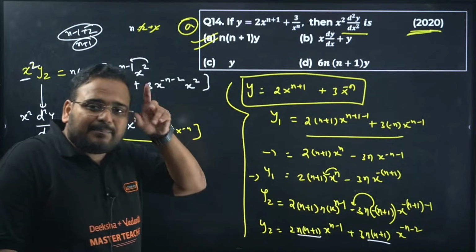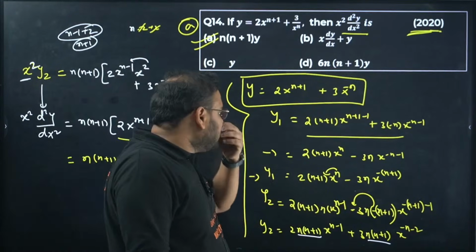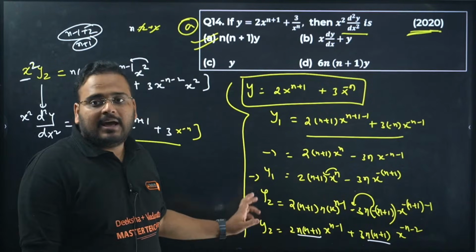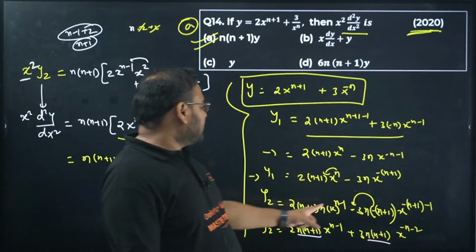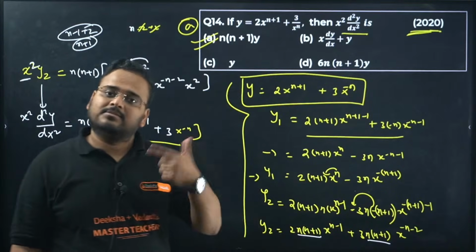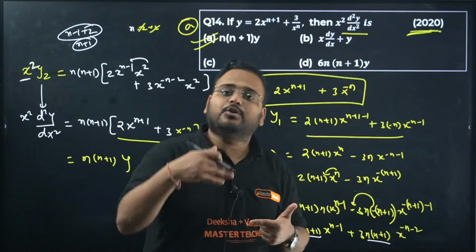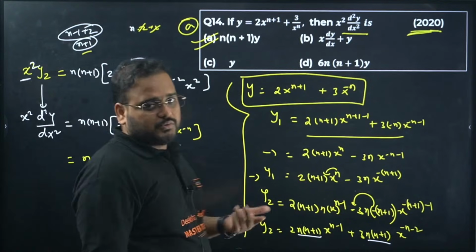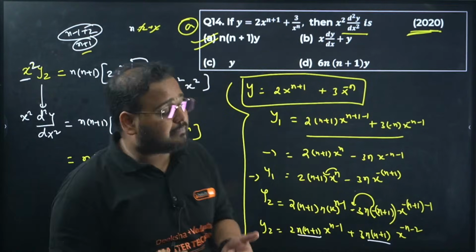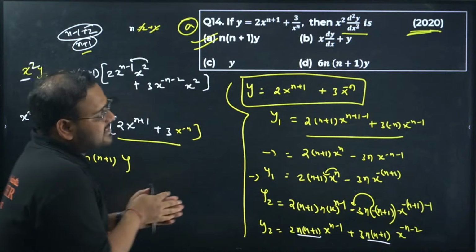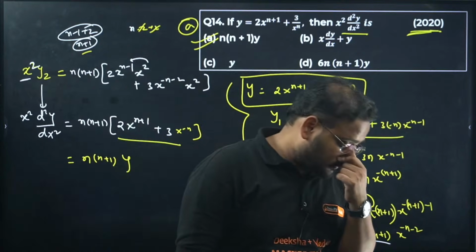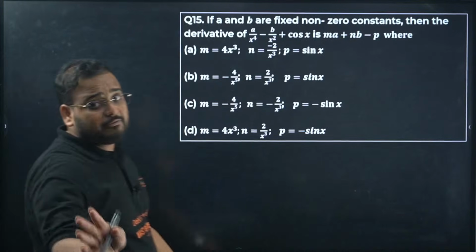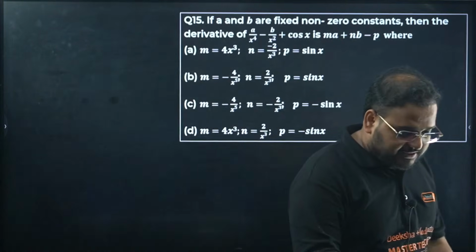Okay, you can see a pattern building up. When you differentiate, you're going to get this n into n plus 1 forming the second time. And if you multiply with x square, you'll get rid of the n minus 1, and it converts to n plus 1, by multiplying with x square. This can be understood and realized by having enough practice under your belt. Okay. 15. There is no trick involved, that I'm telling you. No trick for this question number 15.